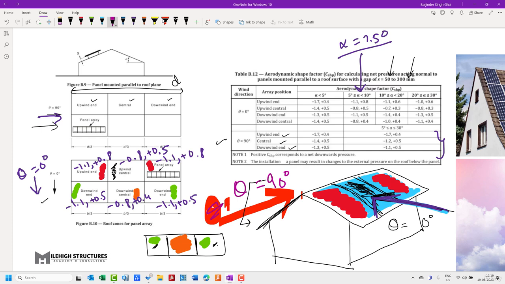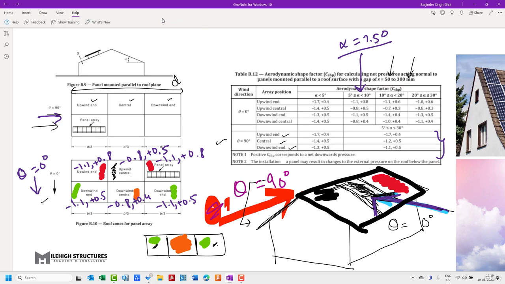The first portion that is getting struck is the upwind end portion. So these two are upwind end portions, and the central portion can be left as black itself. This is the upwind end, this is the downwind end portion, and the middle one is the central portion.